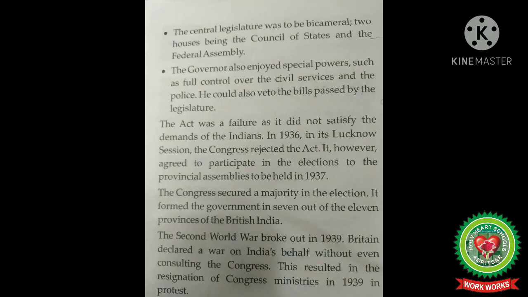In 1936, in its Lucknow session, the Congress rejected the act. It, however, agreed to participate in the elections to the provincial assemblies to be held in 1937. The Congress secured a majority in the election. It formed the government in 7 out of the 11 provinces of British India.